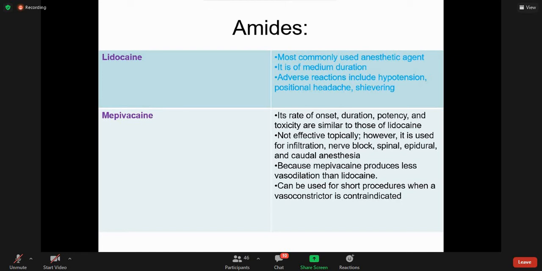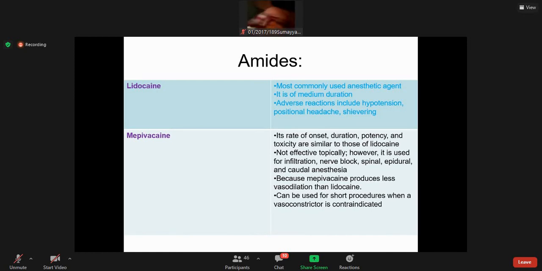If we catheterize our patient, we use a gel of lignocaine, the xylocaine gel. If we pass an NG tube, we use xylocaine gel. All these are topical applications, but it can also be used in injectable form. So this point is important.